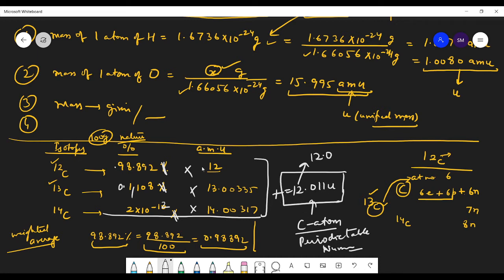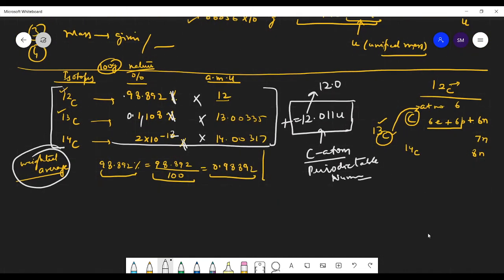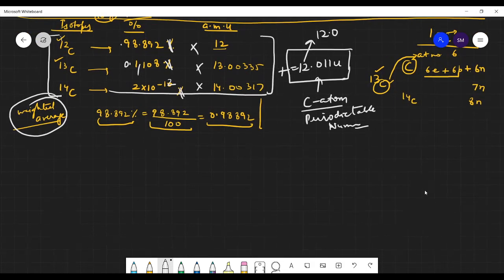So that's how we have reached the mass of one atom. If there are isotopes, we find their relative abundance in nature, multiply, and find the weighted average. That's the weighted average. Is this clear, students? The weighted average of all the elements is calculated like this. So now we have understood how we calculate the mass of a single atom, right?